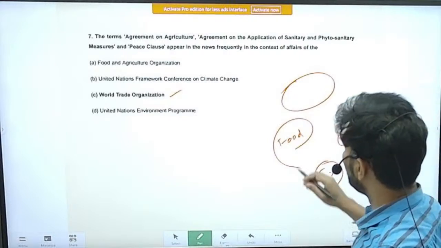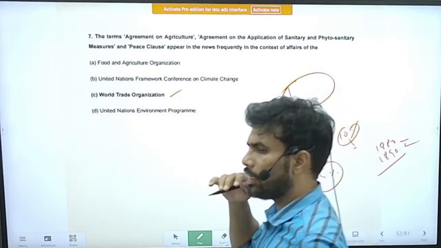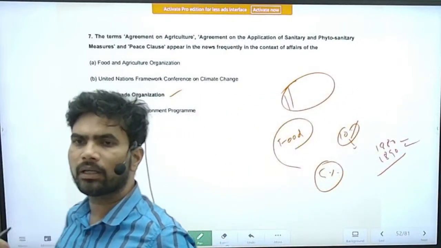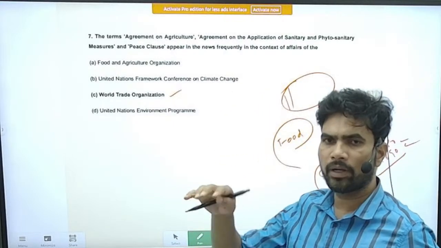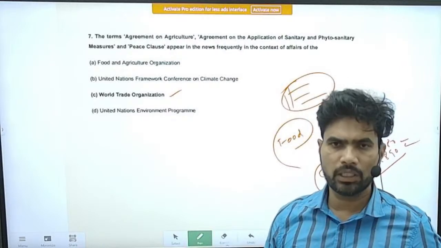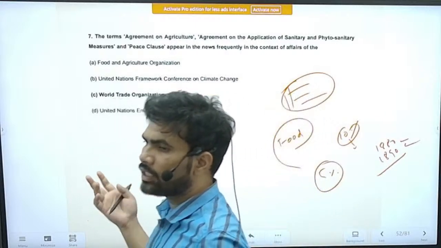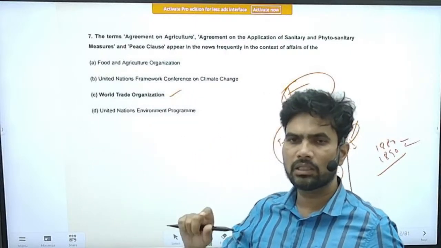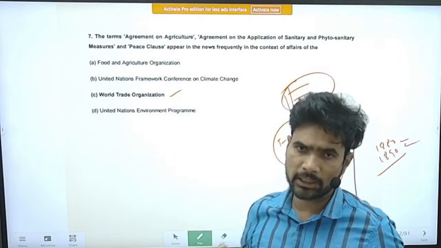On storage, India needs a permanent agreement to make sure there is no problem for any country if India stores food grains. No country should object, because there are a lot of poor people in India, and India has to store food grains.